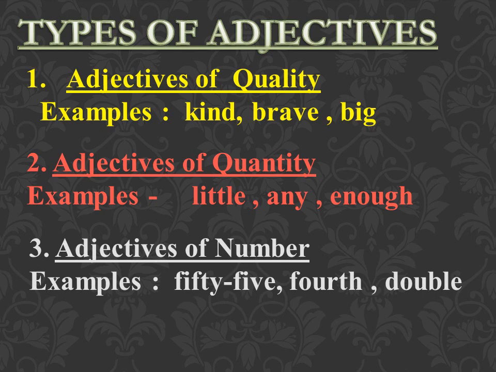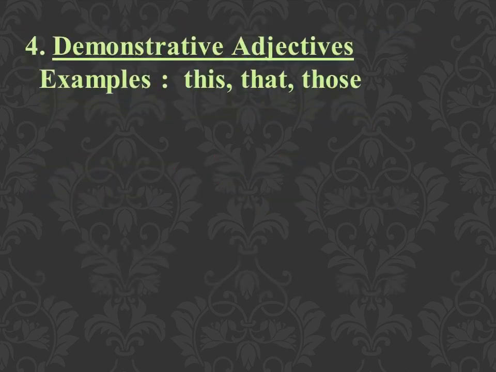Adjectives of number. That depicts the clear number like 55, fourth, double. So the words which tell about the numbers of persons or things are called adjectives of number. Next type is demonstrative adjectives. Again, the adjectives which are used to point out a person, thing or place. For example, this, that, those. This book is mine. That person hiding behind the tree is my brother. So they are all demonstrative adjectives.